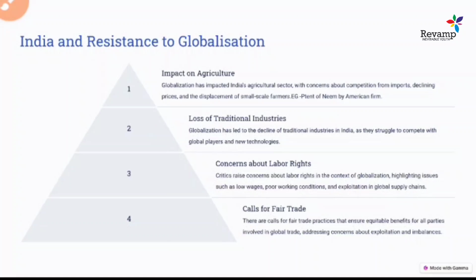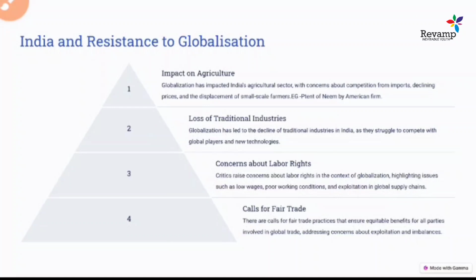In India, a lot of people from the lower section who work as labor get very low wages, or their working conditions were not good. This also led to exploitation in the global supply chain. So these are the concerns, and the calls for fair trade.